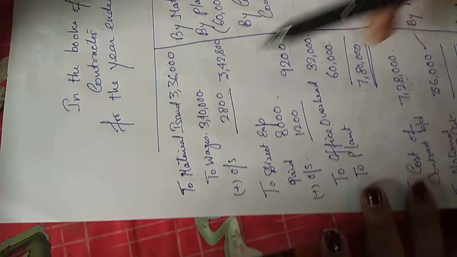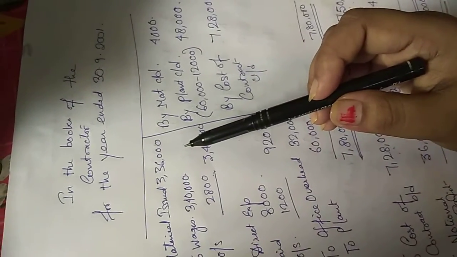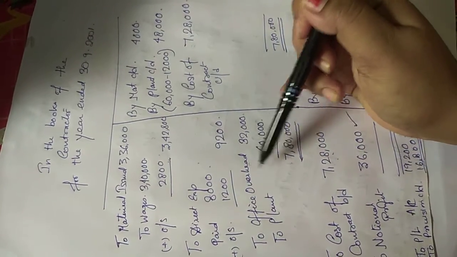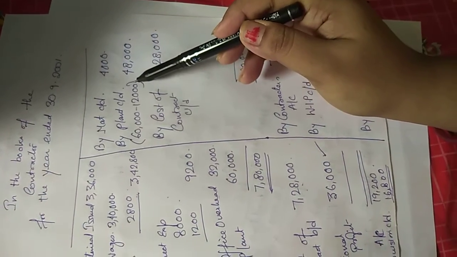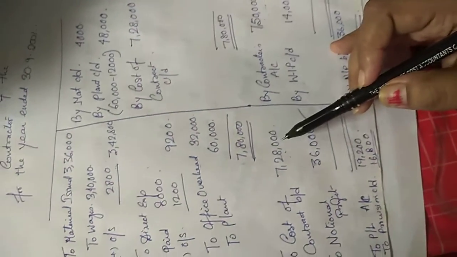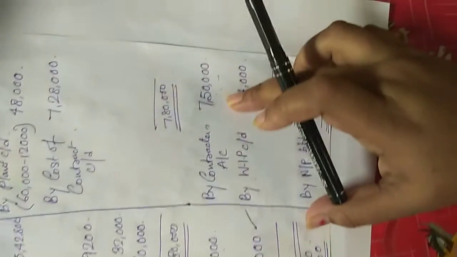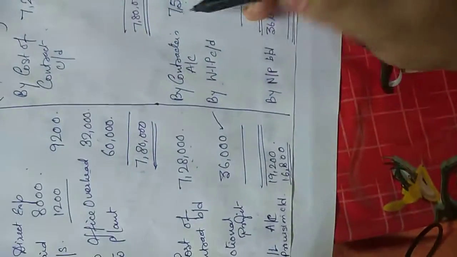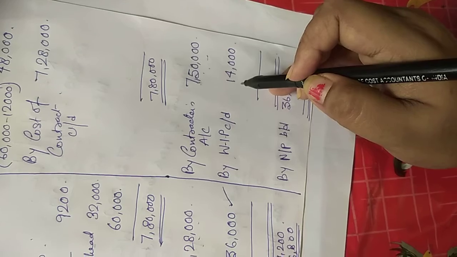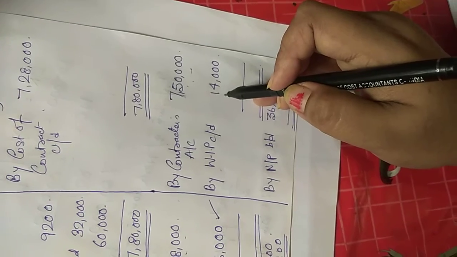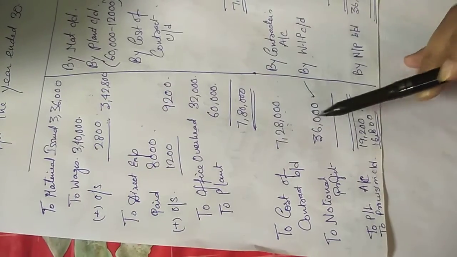We started with materials, jotting down all the costs: materials, wages, direct expenses, office overhead, plant. We have closing materials, closing plant, and we get the cost of contract. Now from cost, we get the selling price of the contract for the portion we have completed. Taking the closing stock, as in a trading account, this is the closing stock for the contract, where this much work has not yet been certified. This is my selling price, this is my closing work in progress. From there I deduct the cost, I get the notional profit.